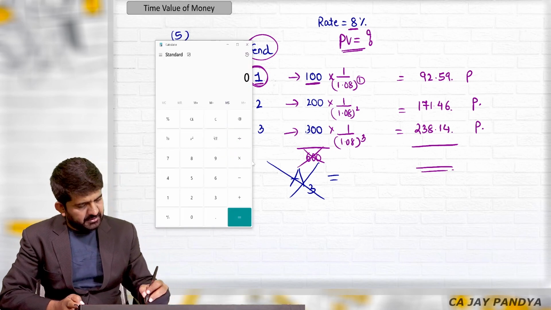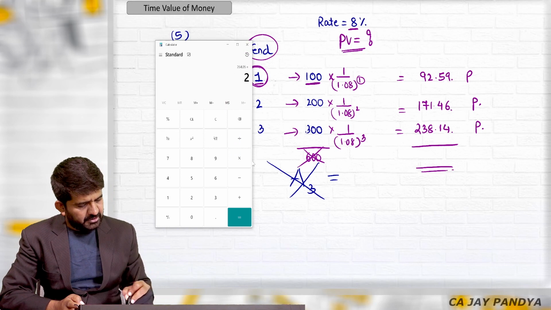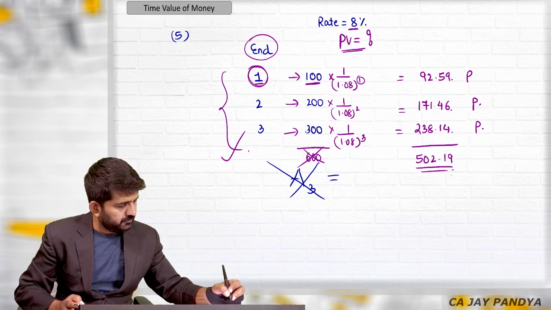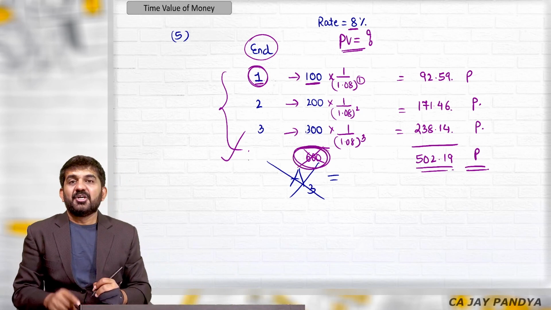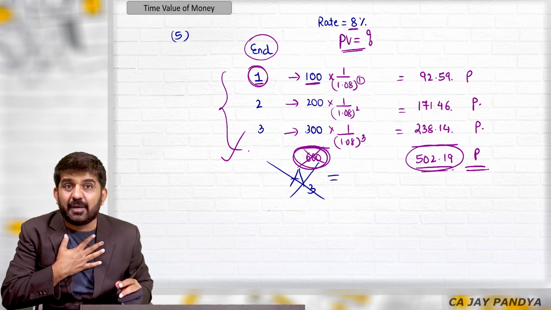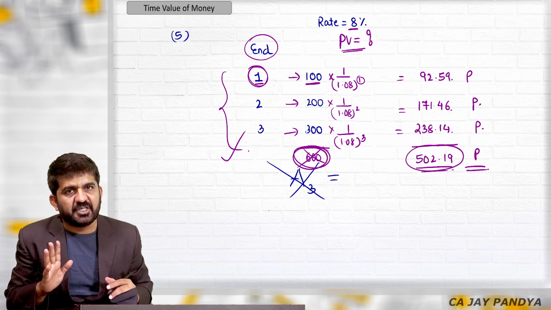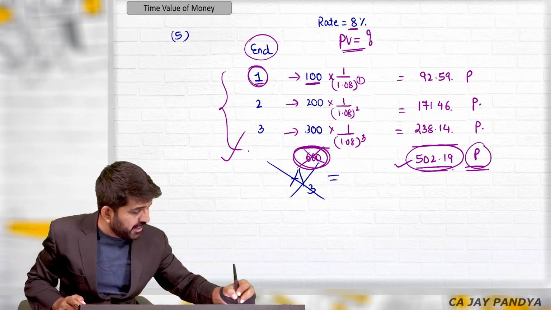What will be my total answer? 92.59 plus 171.46 plus 238.14. It is 502.19. See, instead of 600, you should ask only 502.19 rupees from me. I will be ready. I am getting an 8% cash discount effectively. You are giving me an 8% cash discount. I'll be ready to pay 502.19 as of today. This is today's value.